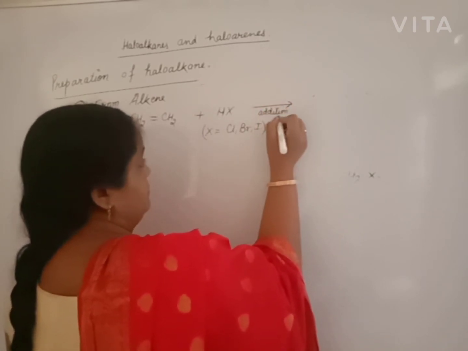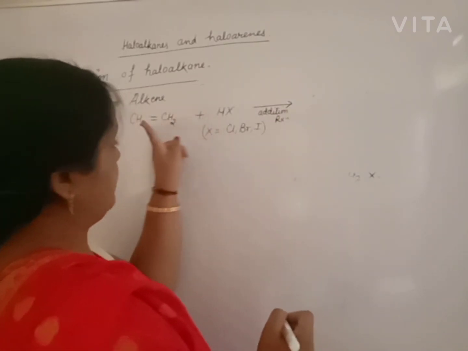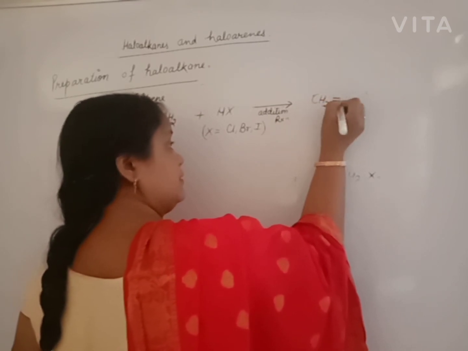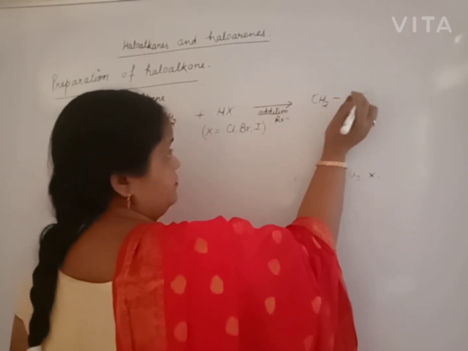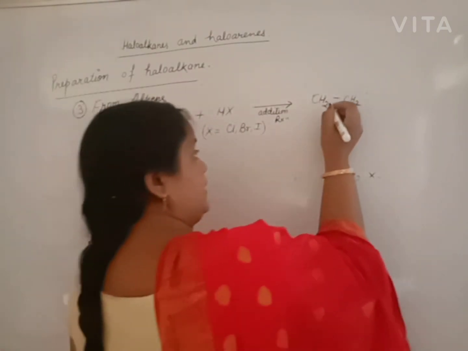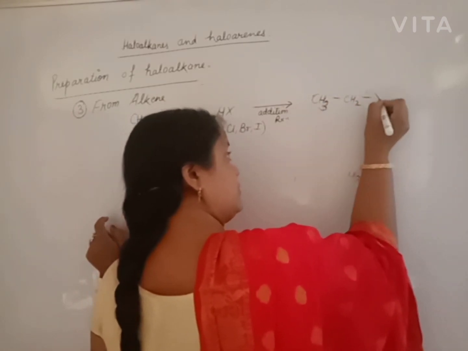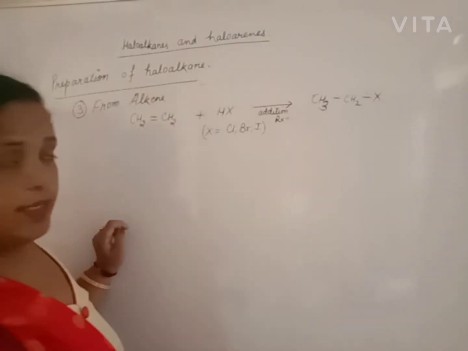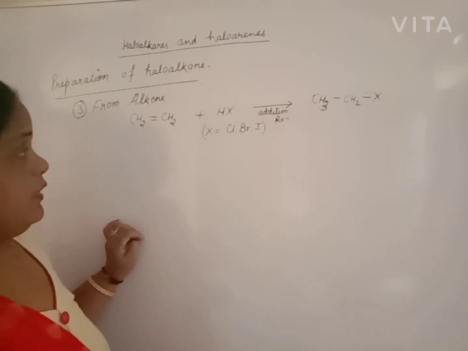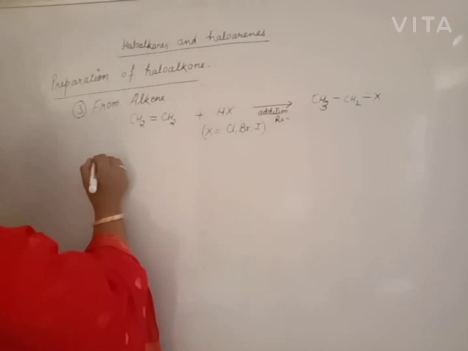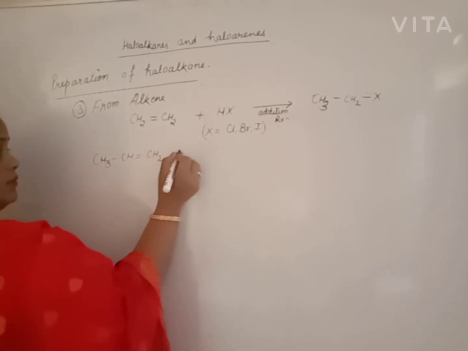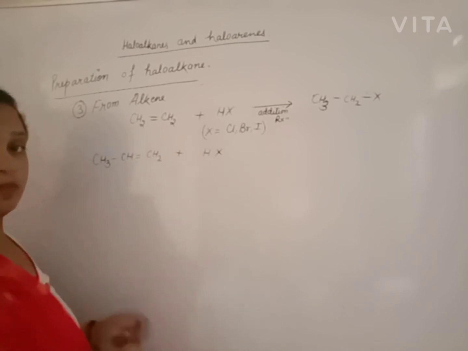On addition reaction, beta, this hydrogen halide will be added across the unsaturated alkene bond. This bond is replaced. We have this, and H and X. H goes to one carbon, and halogen goes to another carbon, and we get haloalkane. The query is, if there is an unsymmetrical alkene like propene, then what happens during addition of hydrogen halide?